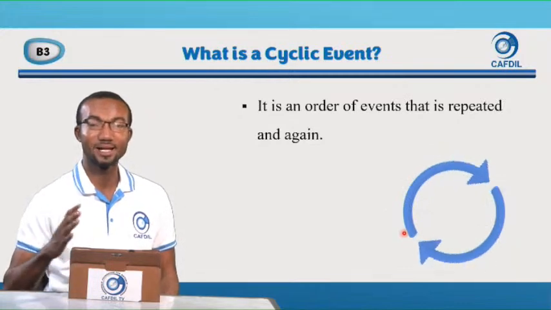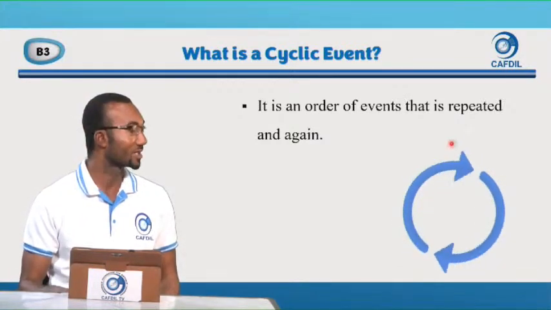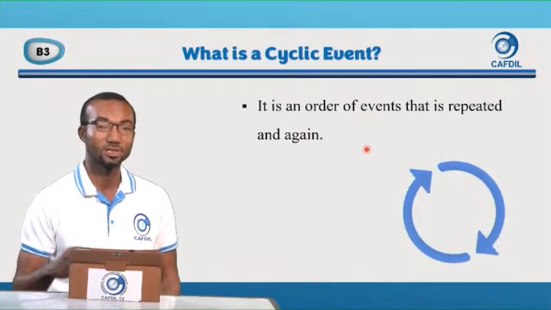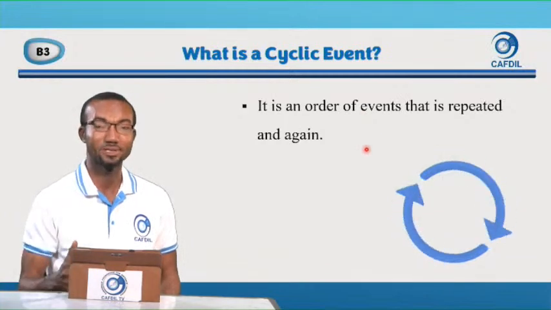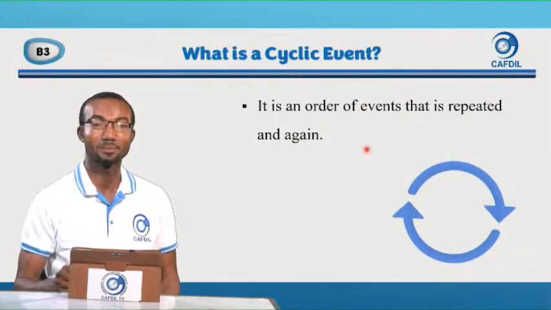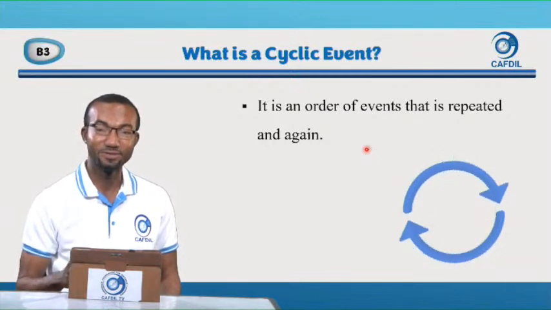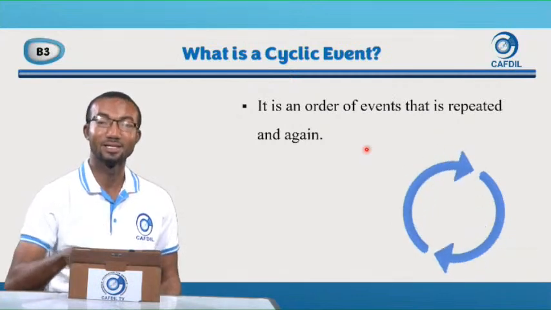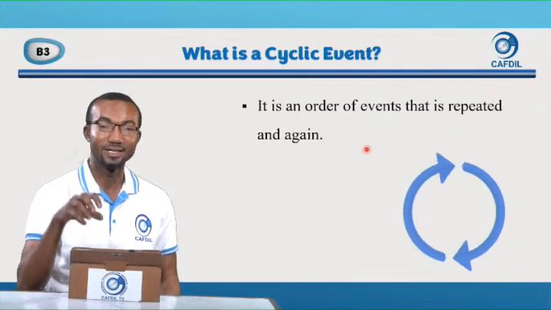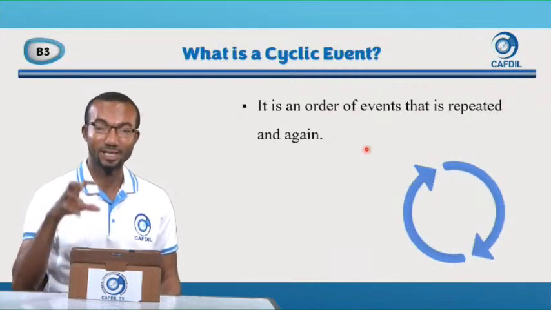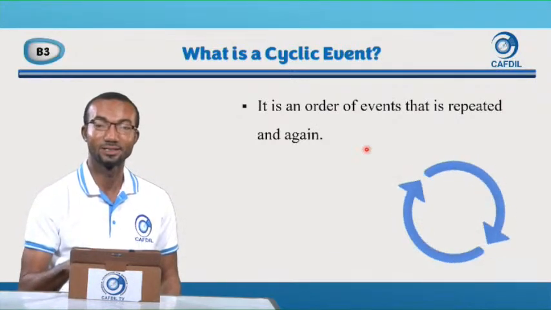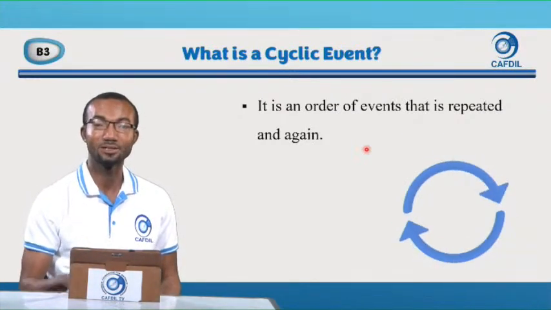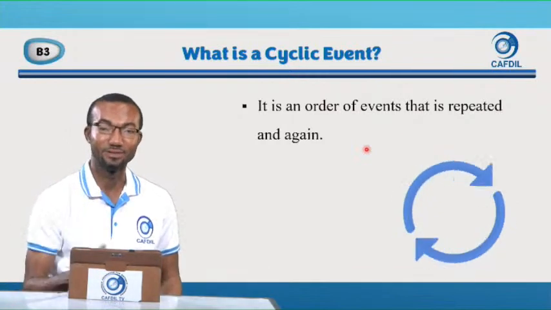And we are saying cyclic event. When we talk about an event, it is something that happens. Not that you were told it happened, but it happens, and you are also aware it happens. So an event that is repeated, something that happens, and that thing is repeated again and again. It happens, you see it, and it continues to happen all the time. That is what we call a cyclic event.